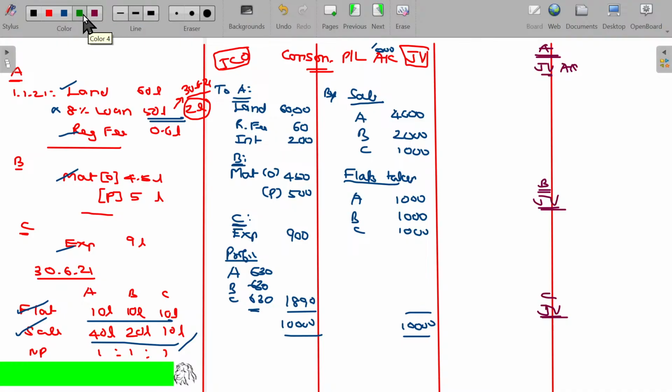Now, what A needs to get and what A needs to give. If anything is supplied by A to the joint venture, that will be an asset for him. If I give 10,000 rupees to you, what happens? You are my debtor. The moment you return, your debtor's balance is closed. Similarly, A gives some money to the joint venture. Right, that will be debited.